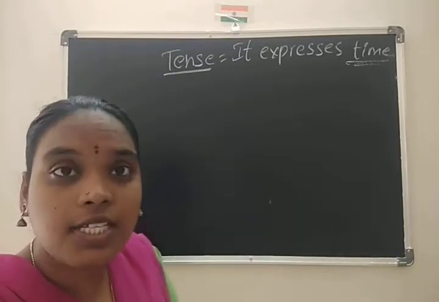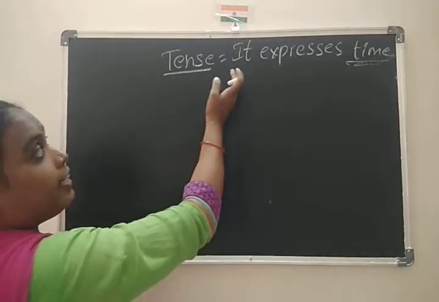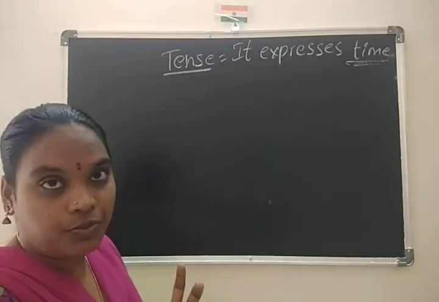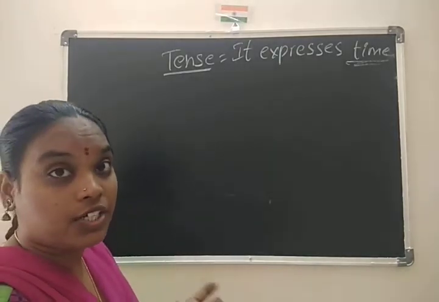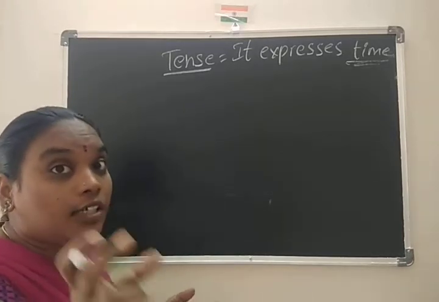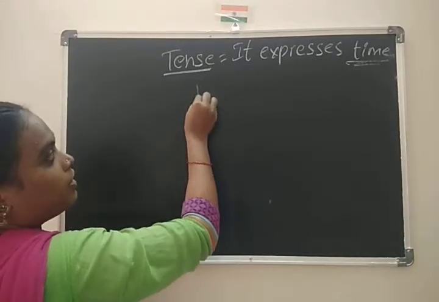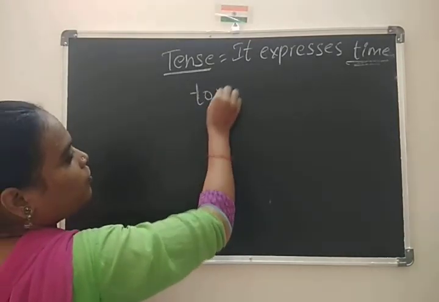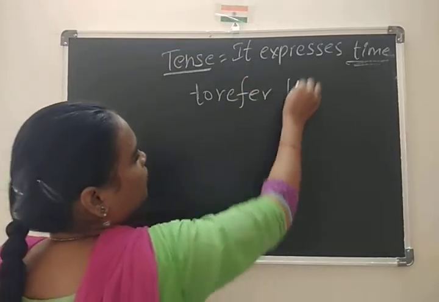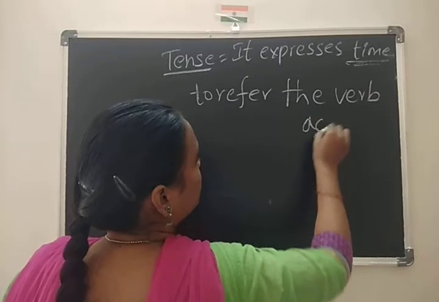How does it express time? It refers to action words. While it expresses time, it refers to the verb, that is the action word. What is meant by verb?